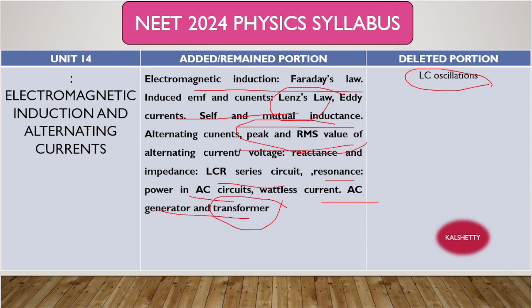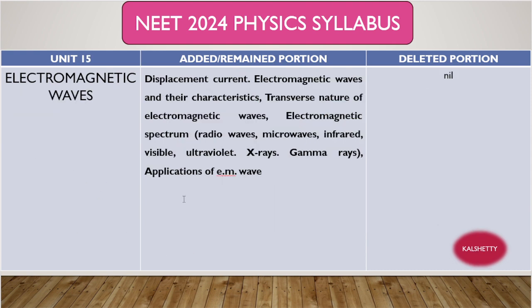Okay, now 14th completed, 15th chapter. Okay, here also there are no deleted topics. Nothing is missing here. All the portion will be there, right? Okay, what is unit 15? Electromagnetic waves, right? Displacement current, electromagnetic waves, characteristics, transverse nature of electromagnetic wave, electromagnetic spectrum.